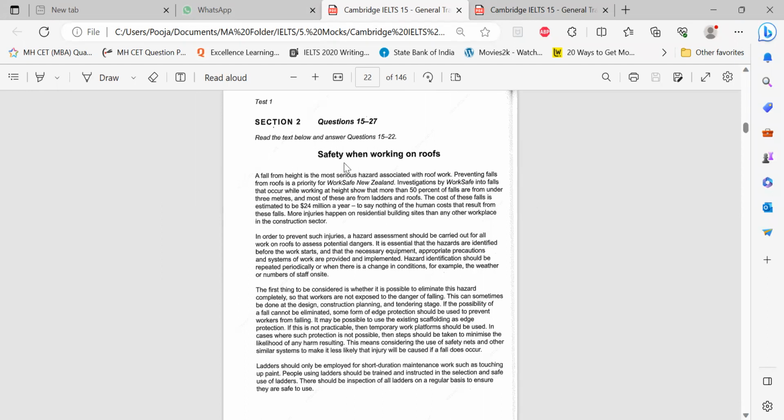Okay. So, safety when working on roofs. Now, erase everything which I talked about before. Did you imagine the roof? Whatever you used to draw in the childhood, any roof that you can think of, you can think of your building roof also. Safety when working on roof. So, what do you know about the safety?